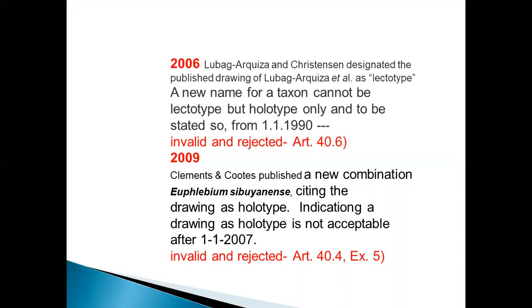Article 14.6. 2009, Clement and Kutz published a new combination, Euplaidium subensis, citing the drawing as a holotype, indicating a drawing as a holotype is not acceptable after 1st January 2007. Invalid and rejected. Article 14.4.